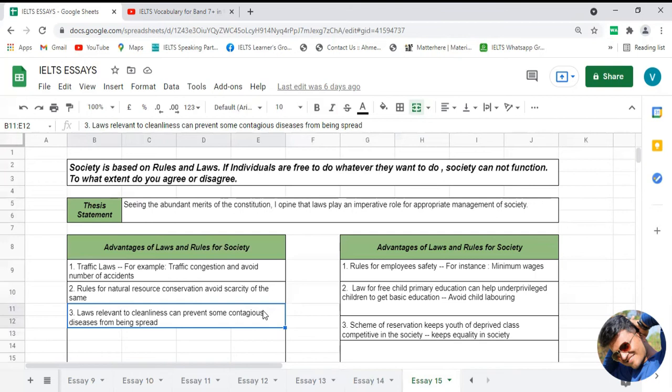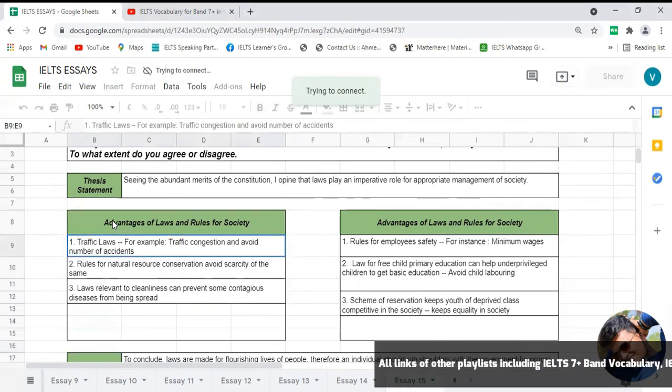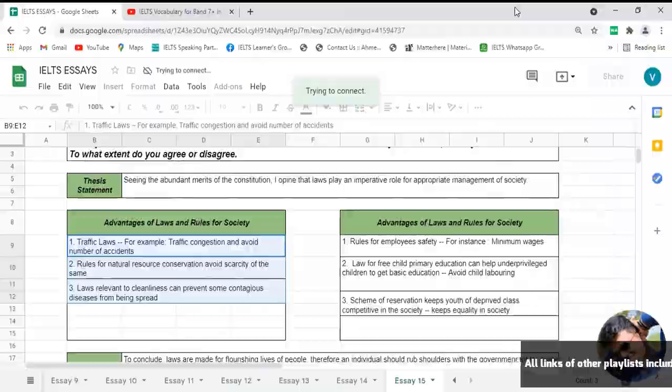So this kind of rules and regulations relevant to cleanliness will prevent contagious disease from spreading in the society. In that way, those rules relevant to cleanliness will become advantageous for society. Now it's time to see how we can develop body paragraph number 1 by using these particular points. So let's see the same.